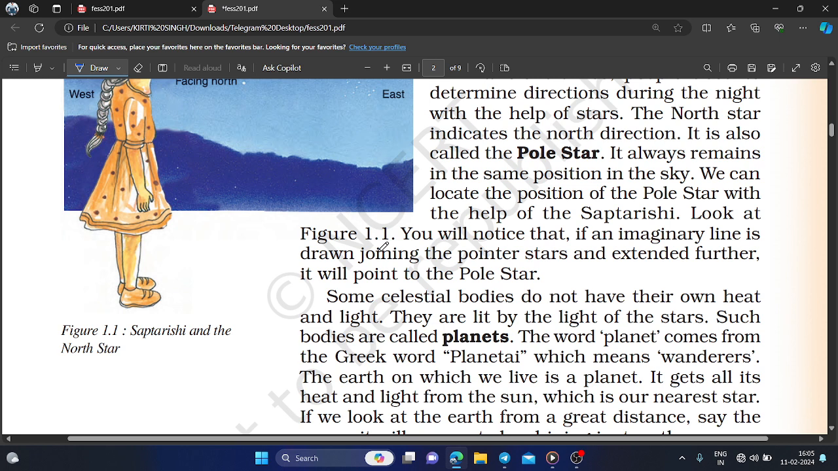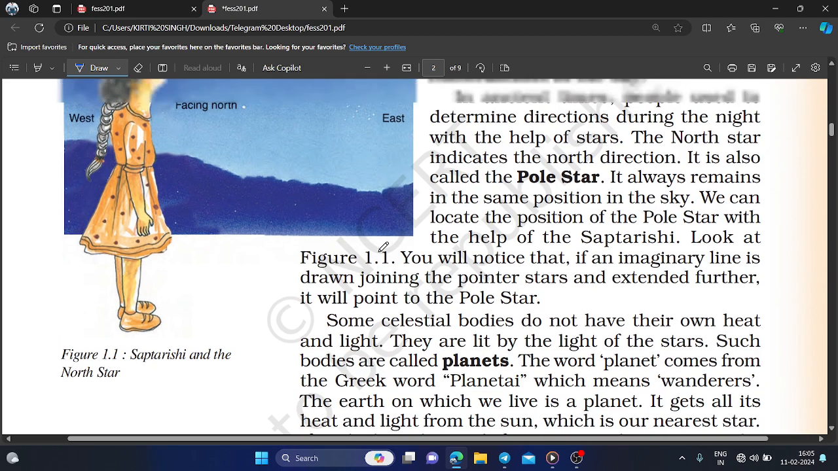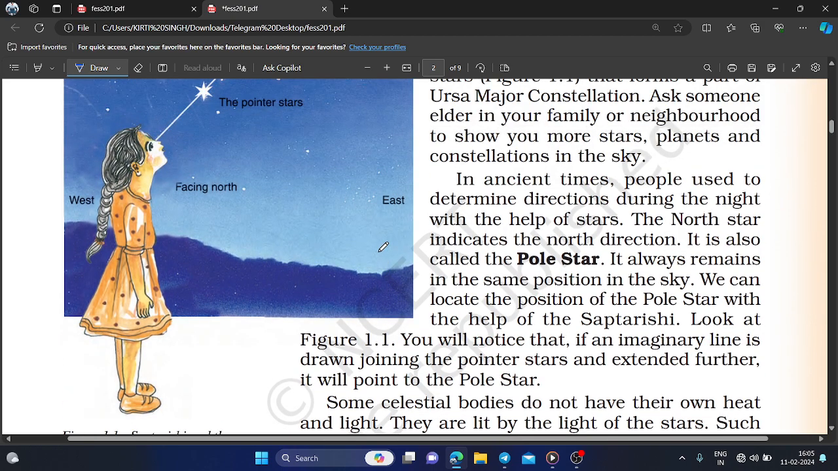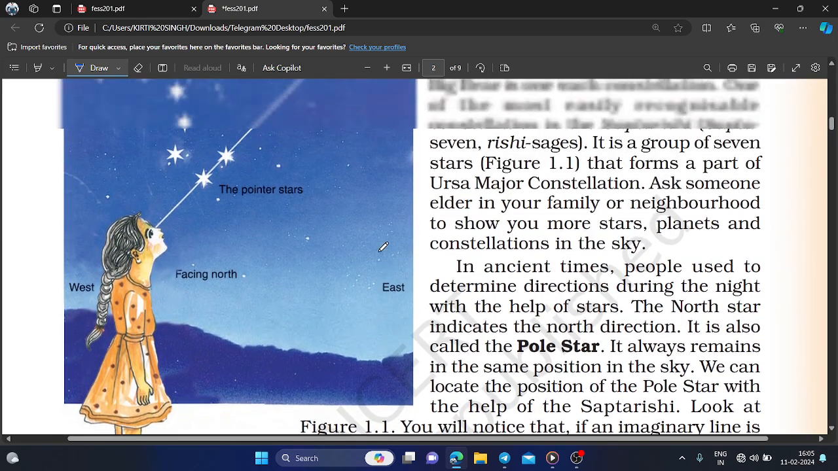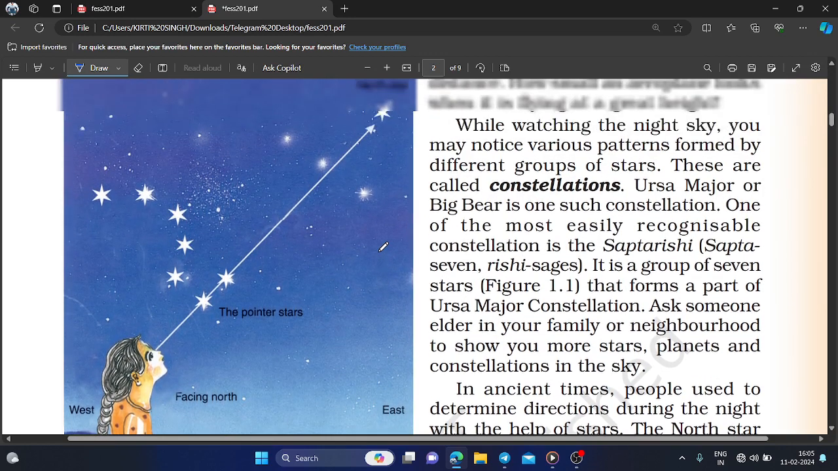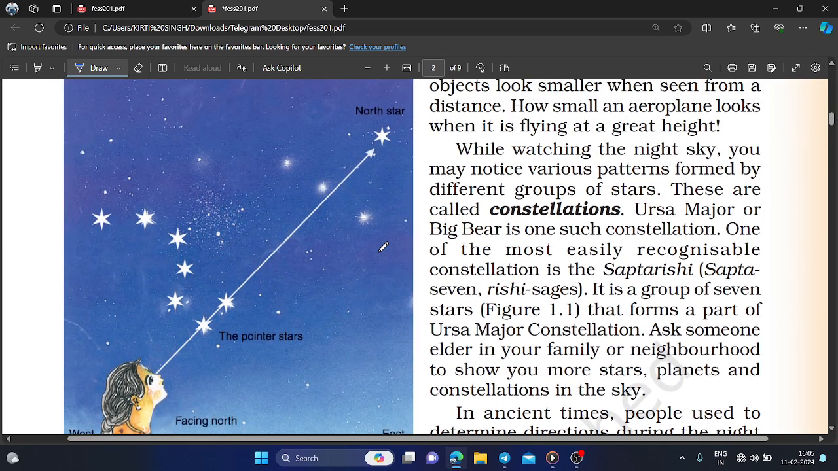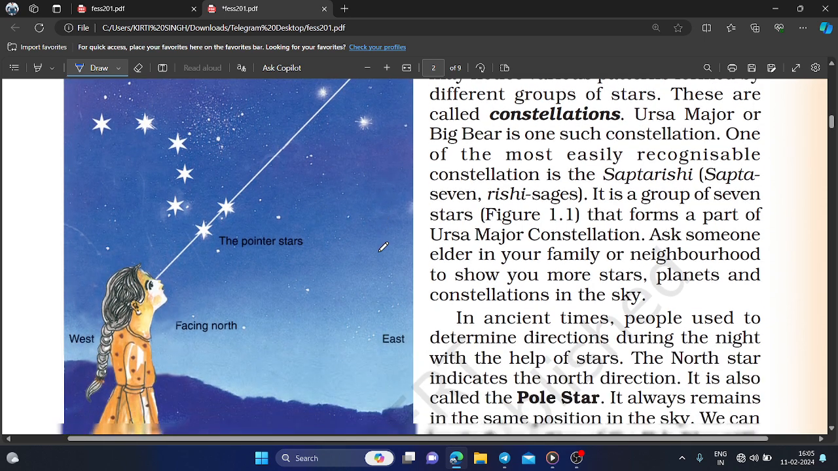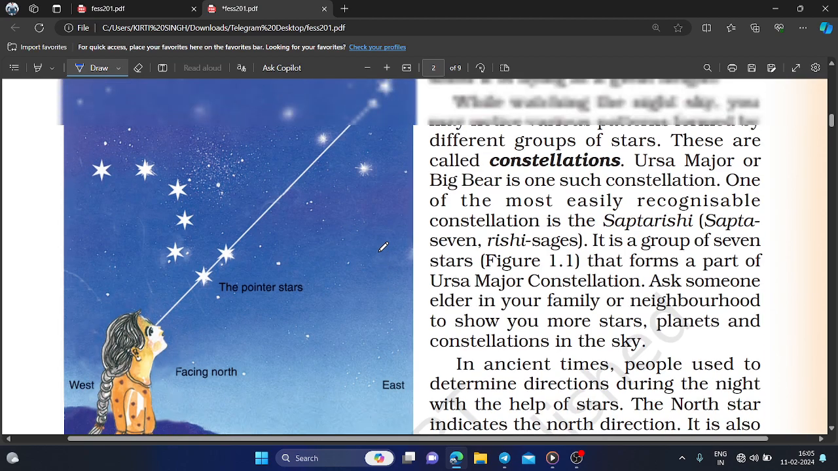We can locate the position of the Pole Star with the help of the Saptarishi. Look at Figure 1.1. The girl is standing on the ground and looking at the Pole Star. Behind the North Star, you can see seven stars, that is the Saptarishi, and the pointer stars. Ahead of the pointer stars, we can clearly see the North Star.